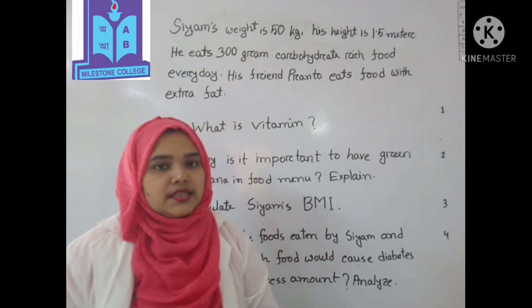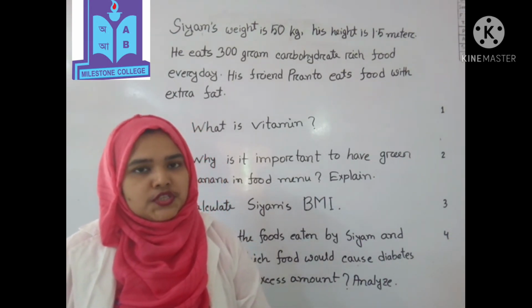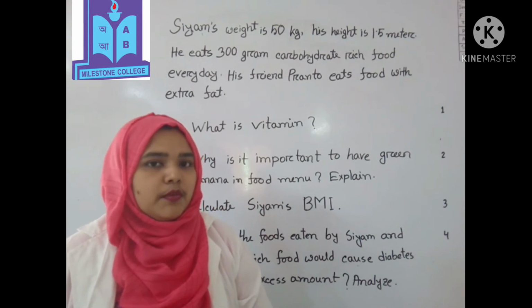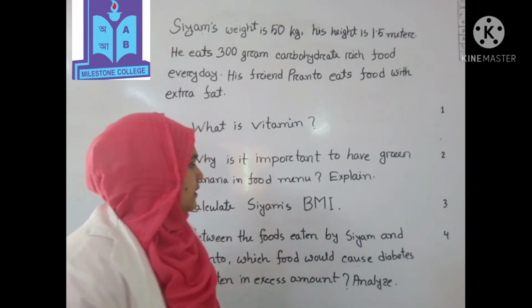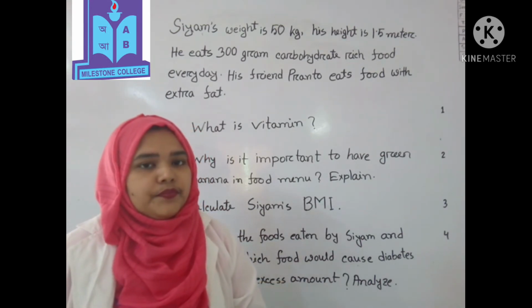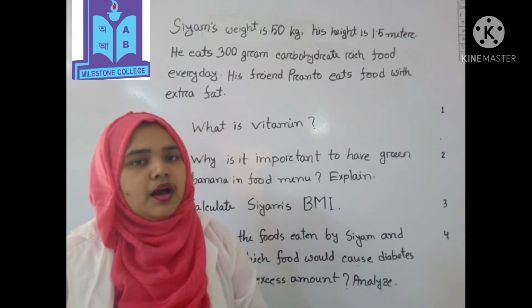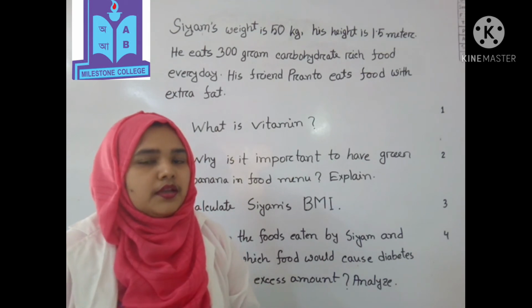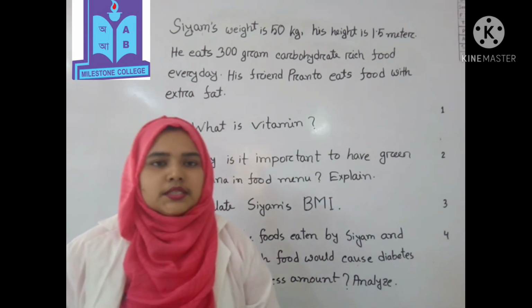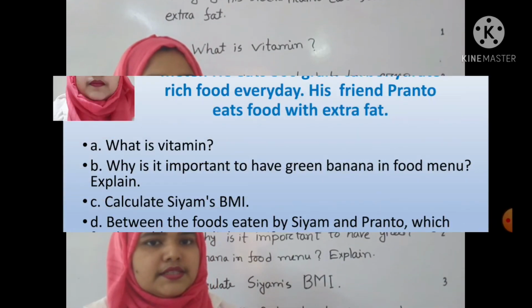Analyze. This is a higher ability type of question. If you want to get full marks, you have to write what is in the stem. If you write this way, you will get 1 mark. And then you have to write an explanation. Dear student, so let's move to the answers on the slide.